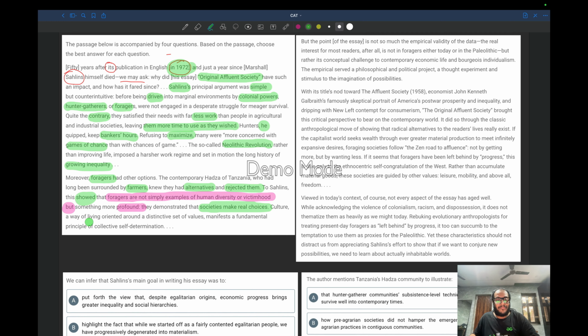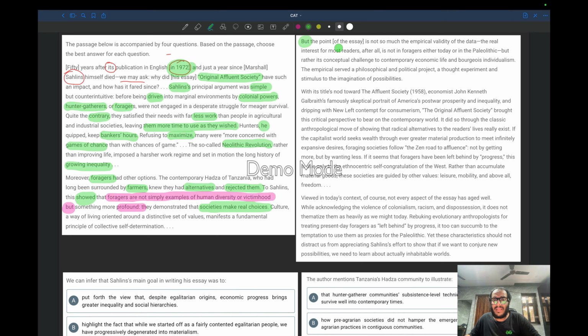And culture, a way of living oriented around a distinctive set of values, manifests a fundamental principle of collective self-determination. Now, I don't really understand what this means, but I don't think it is very important. Let us move forward.